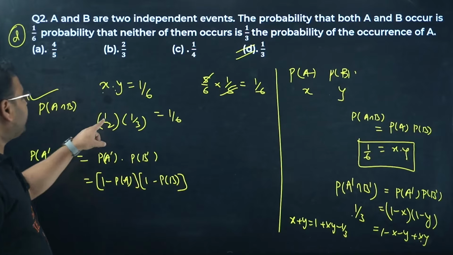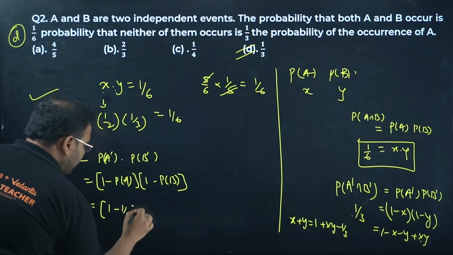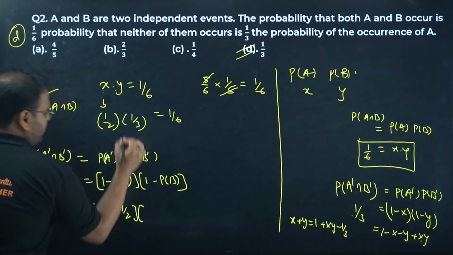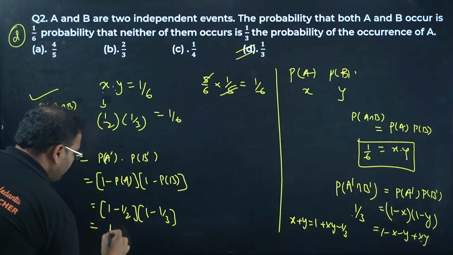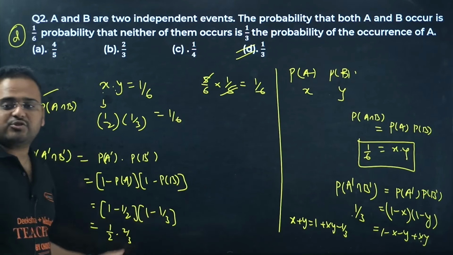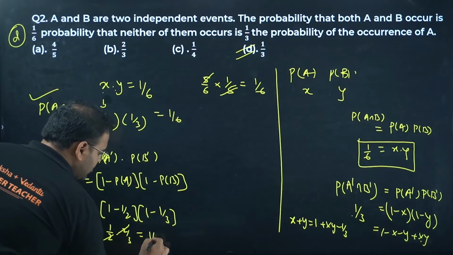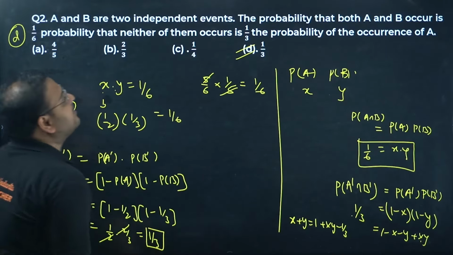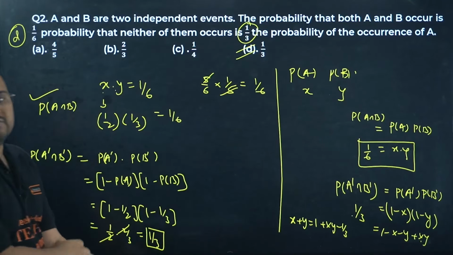If P of A is 1/2, this will become 1 minus 1/2, and P of B is 1/3, so 1 minus 1/3. Let's cross check. This becomes 1/2, and this becomes 2/3. Correct? 1 minus 1/3 is 2/3. Cancel them, 2 and 2 cancel. Answer is coming as 1 by 3. Check carefully, they have given that itself as 1 by 3.